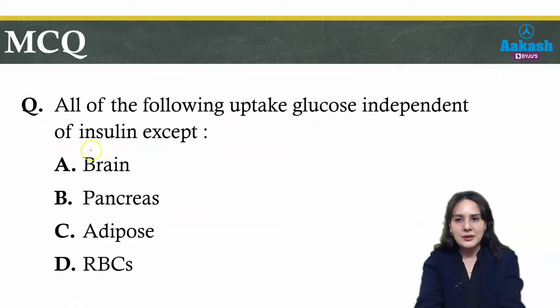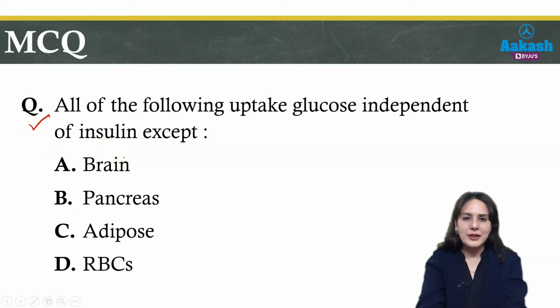Then there are questions which are very easy and very frequently asked. All of the following uptake glucose independent of insulin except. We know which organs are dependent on insulin for glucose uptake. Those are skeletal muscles, cardiac muscles, and adipose tissue.